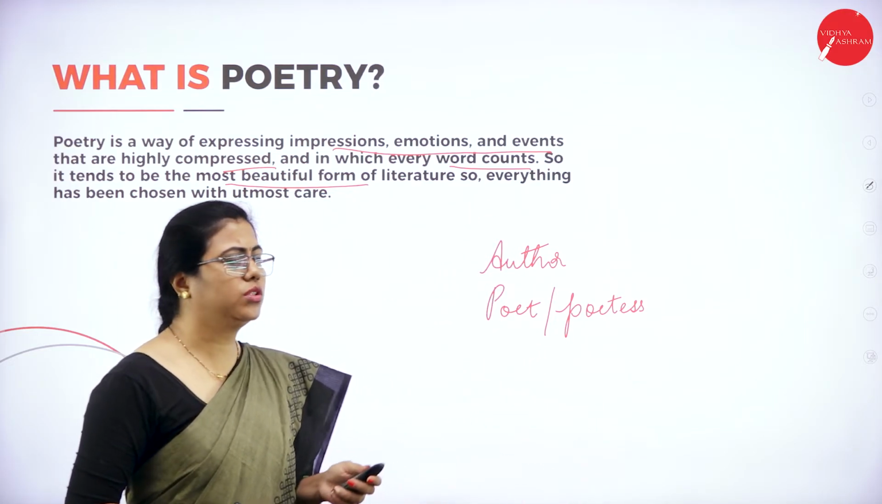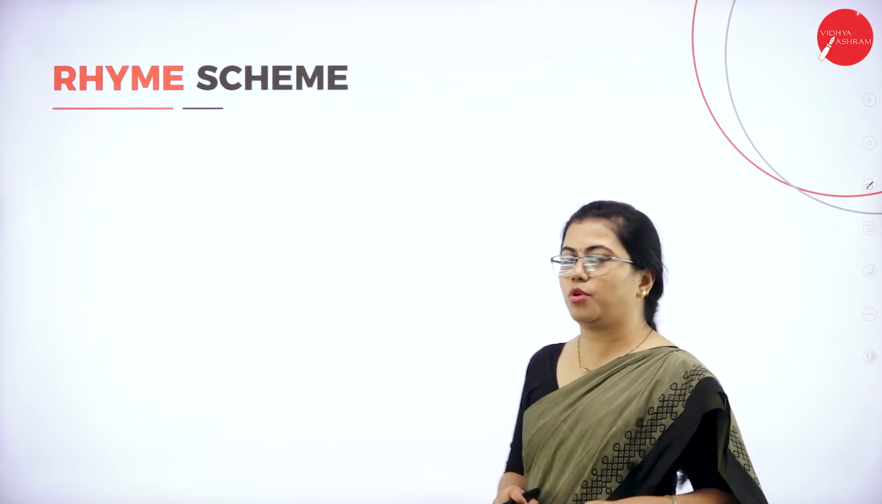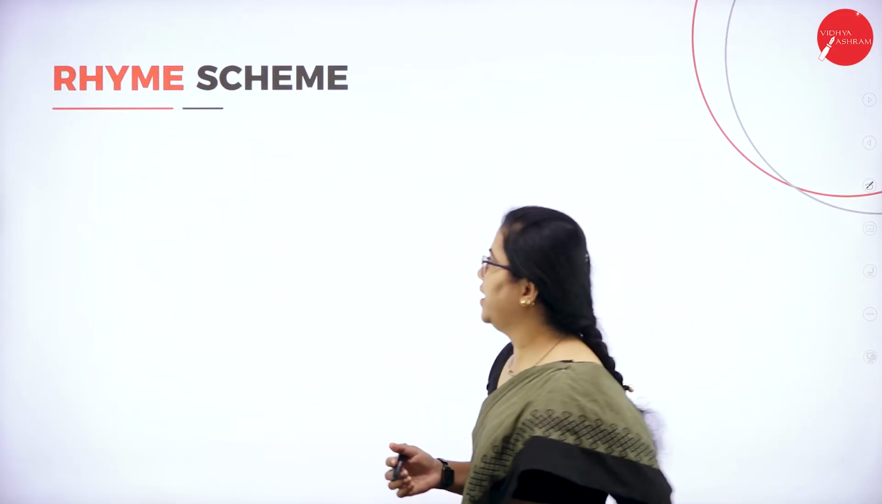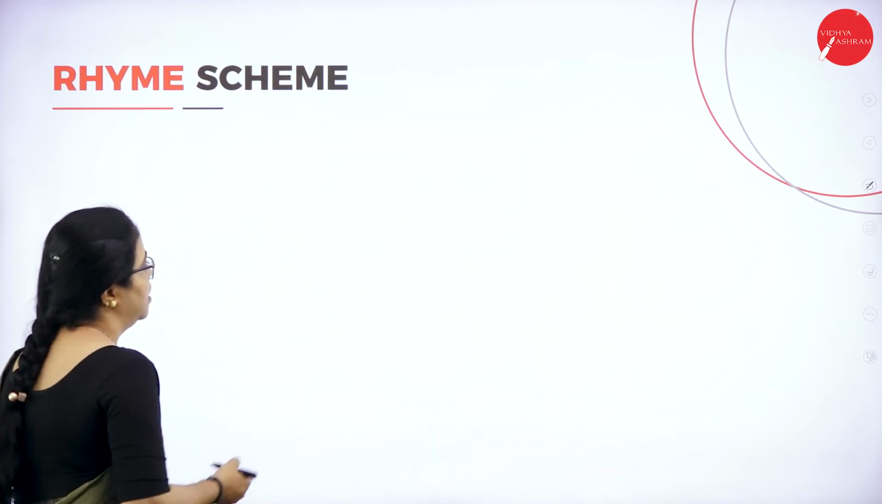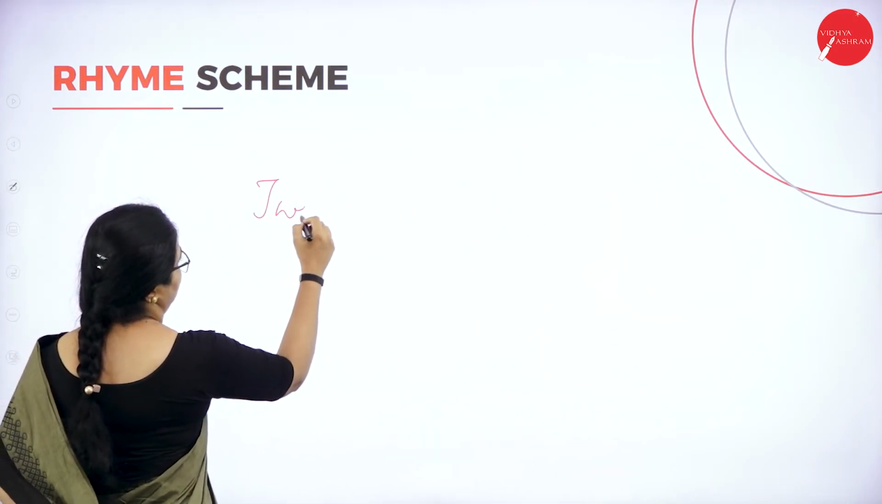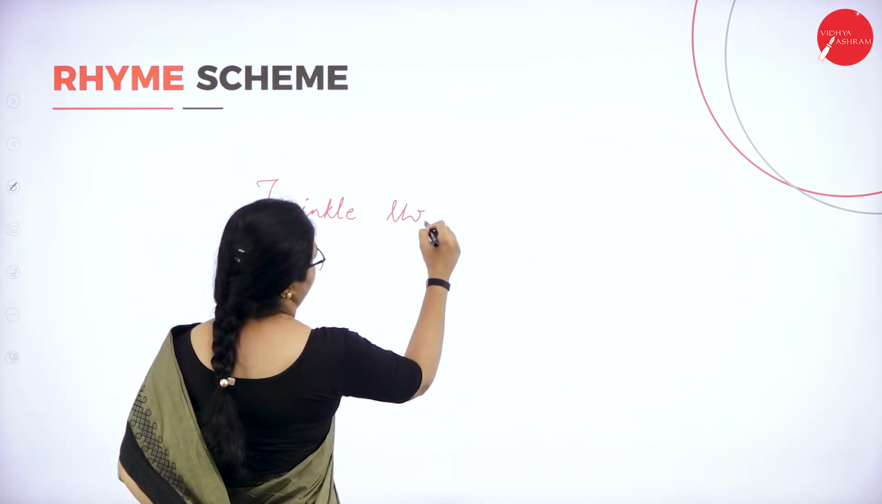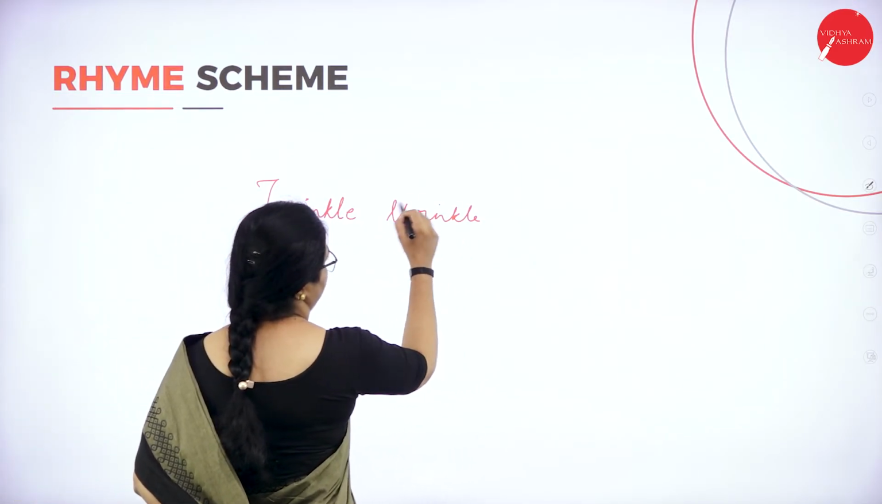There is one more thing you have to understand, that is the rhyme scheme. This is very interesting. Probably you might have learnt it in your lower grades, but it is very interesting to learn it now also. Suppose we consider a stanza. I'll write a stanza from a very well-known poem for you. You might have heard this poem, right? Twinkle, twinkle, little star. You might have heard it, right?